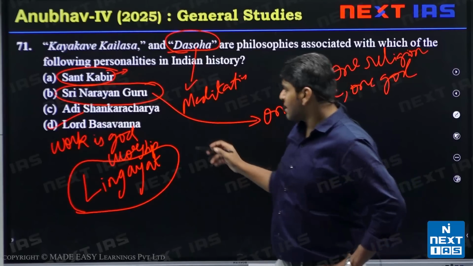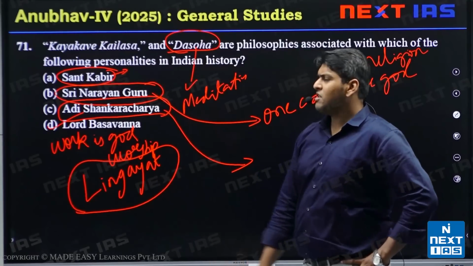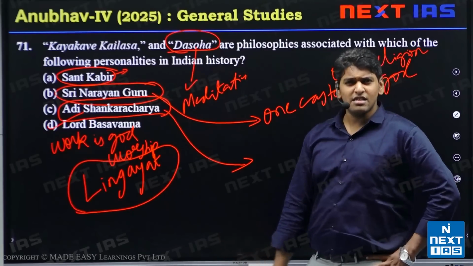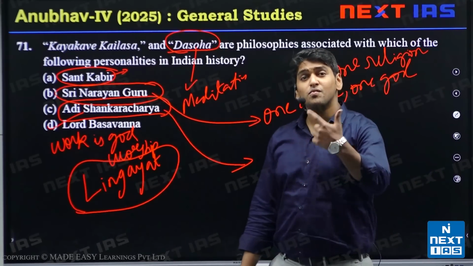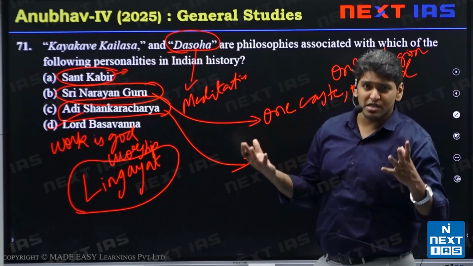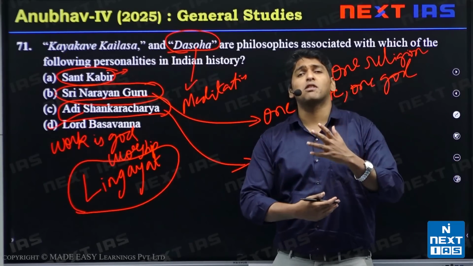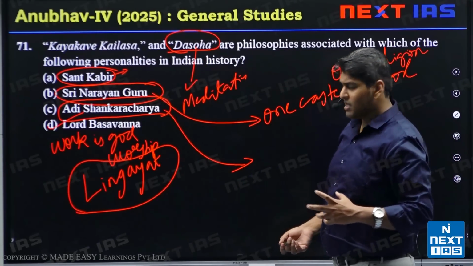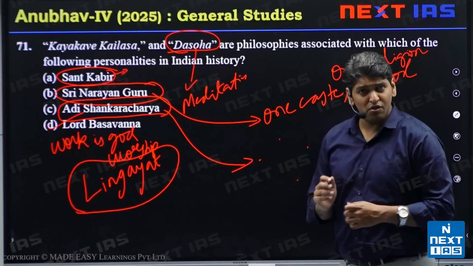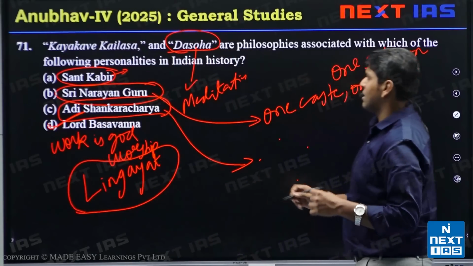And Adi Shankaracharya, he needs little introduction. He was the one who led the revival of Hinduism in the 8th, 9th century at the cost of Buddhism. He is famous for defeating a lot of Buddhist priests and preachers, establishing dominance, and getting many converts back to the Hindu fold. He is also credited with establishing the four mutt system of Hinduism. So the answer here is D, Lord Basavanna.